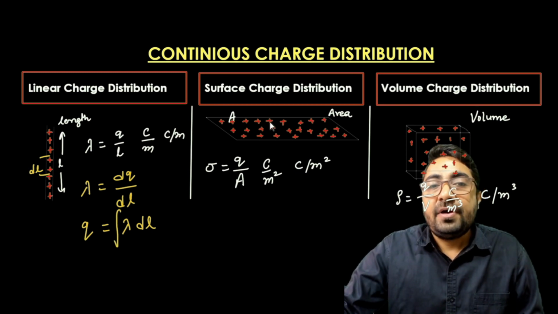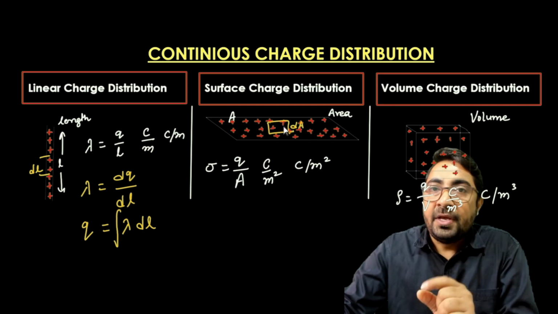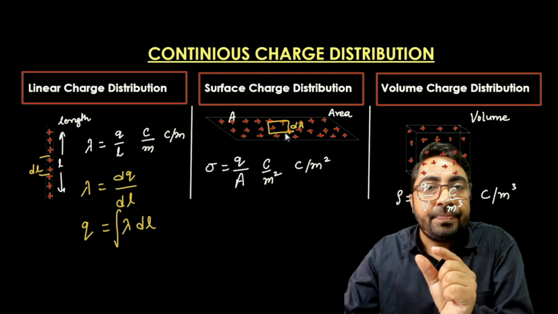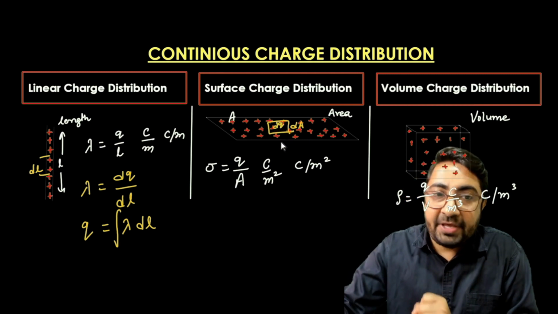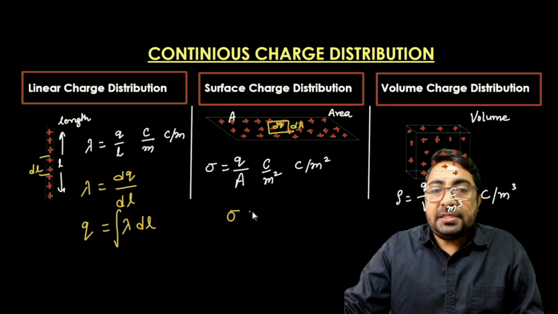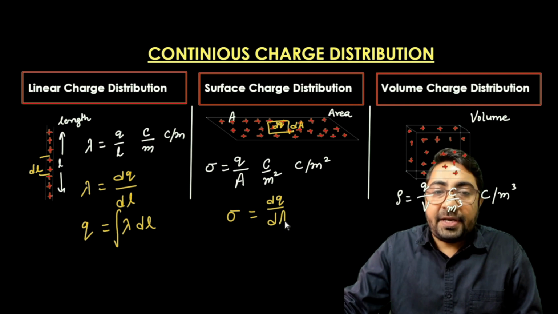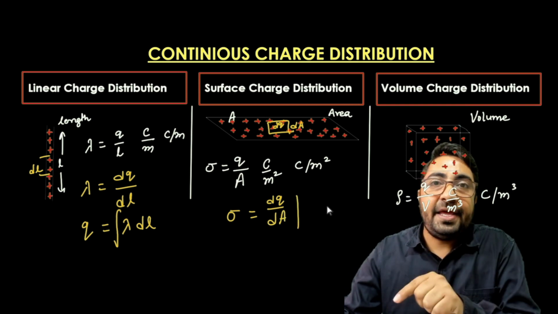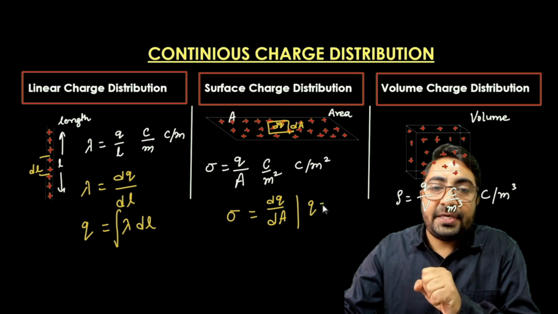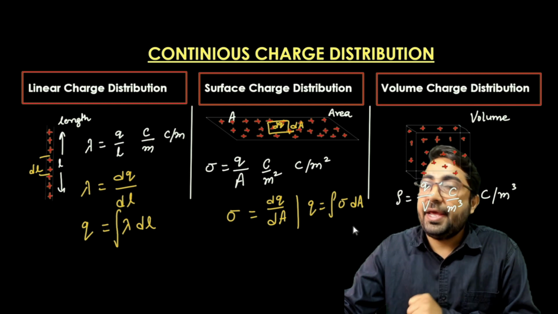Similarly, if we have a small segment of area, dA, and in this small area there is a small number of charges dq, then the areal charge density is dq upon dA, so the total charge in the given area is q equal to integration of sigma into dA.